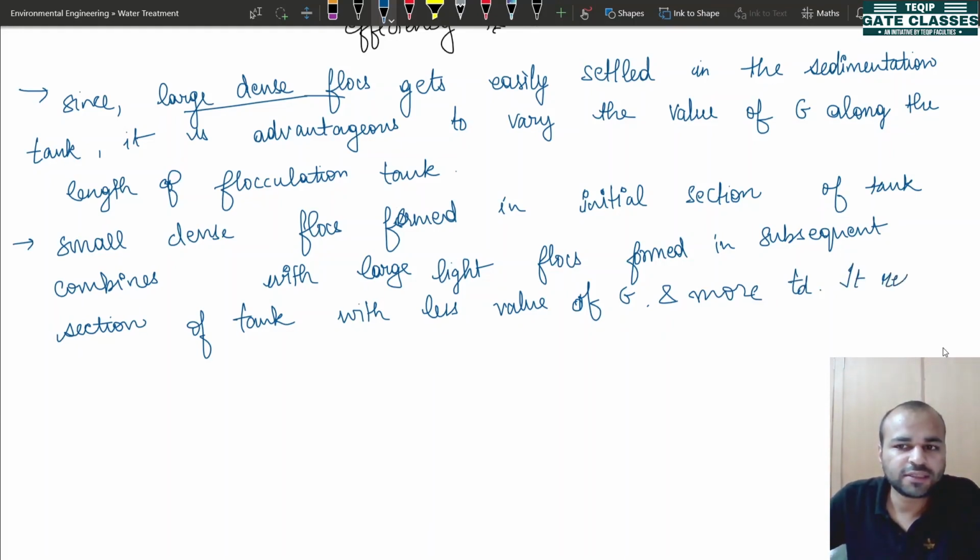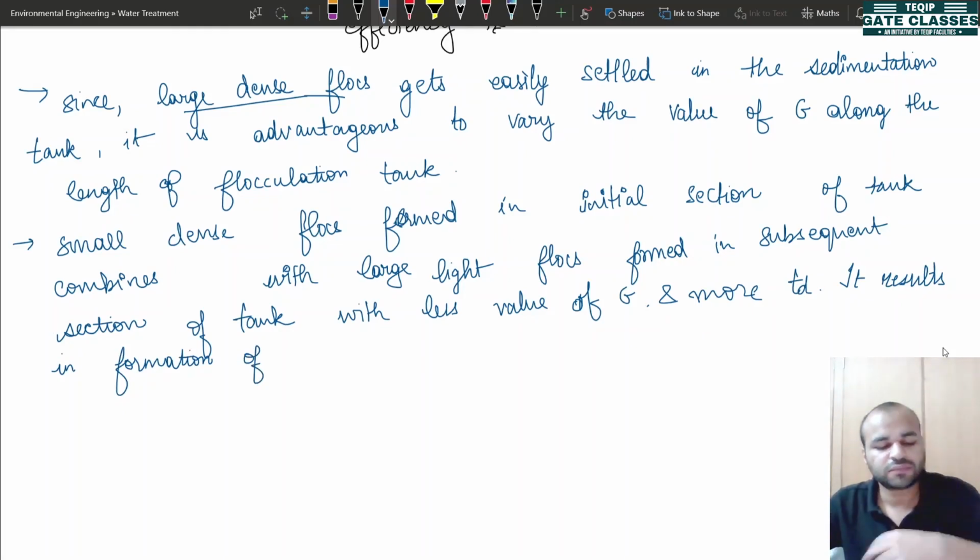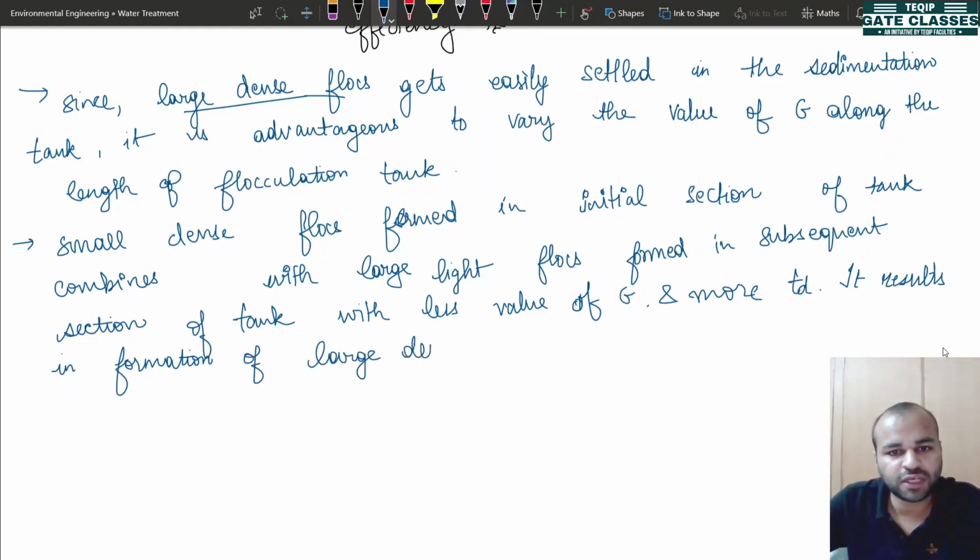it results in formation of large dense flocks which can get easily settled.